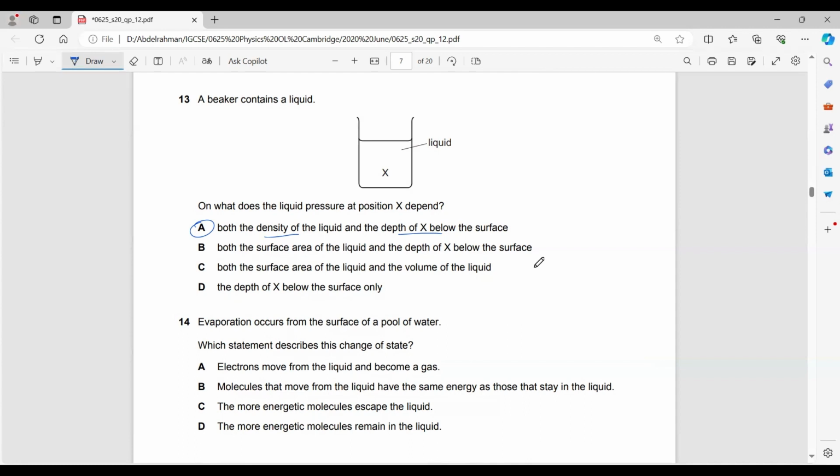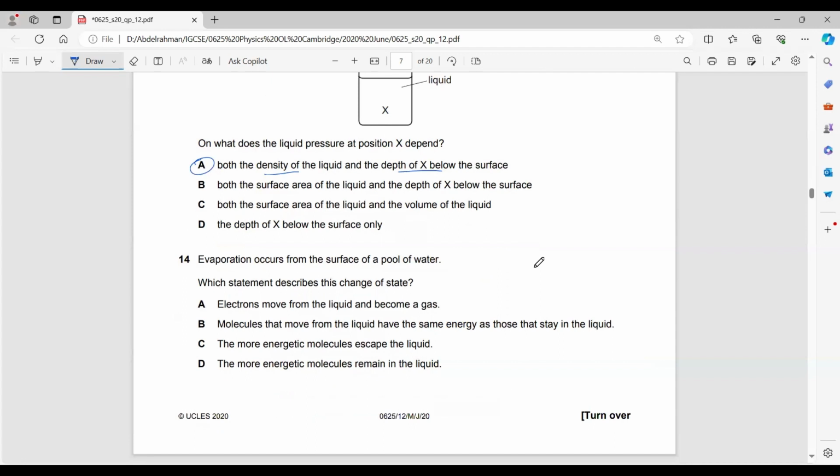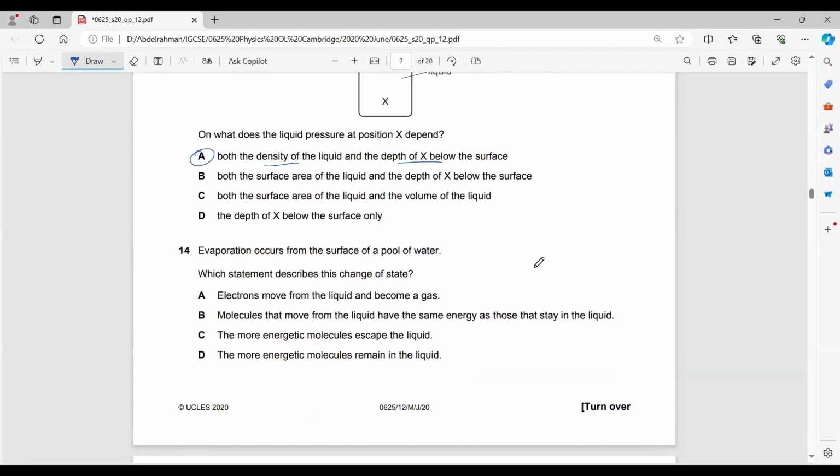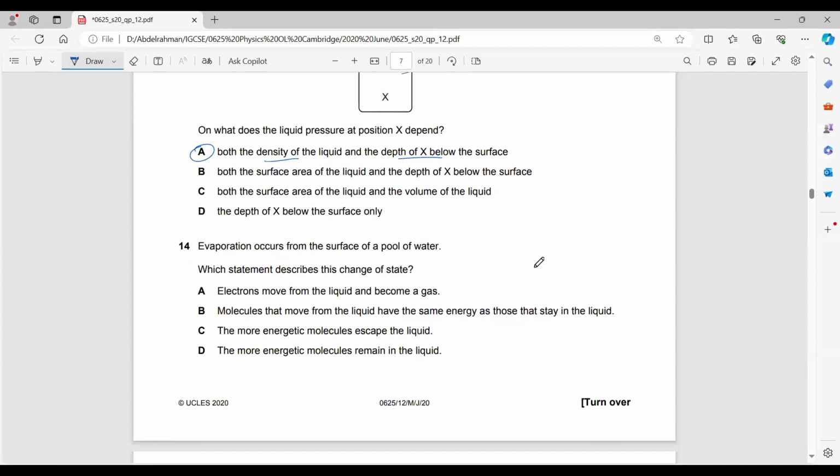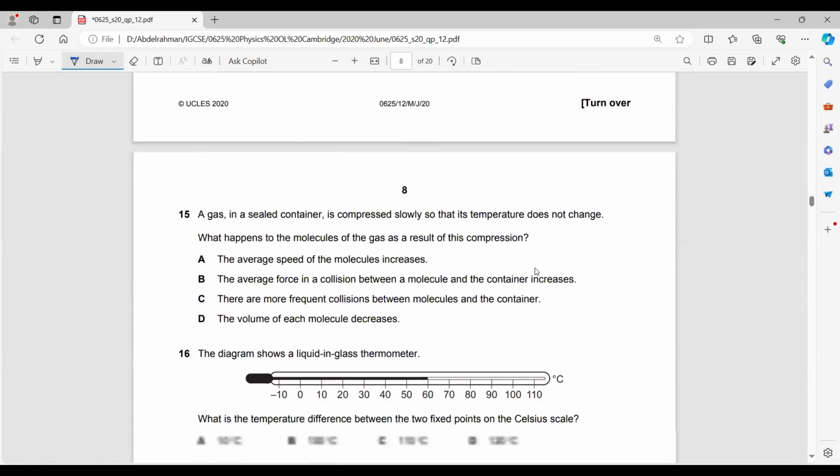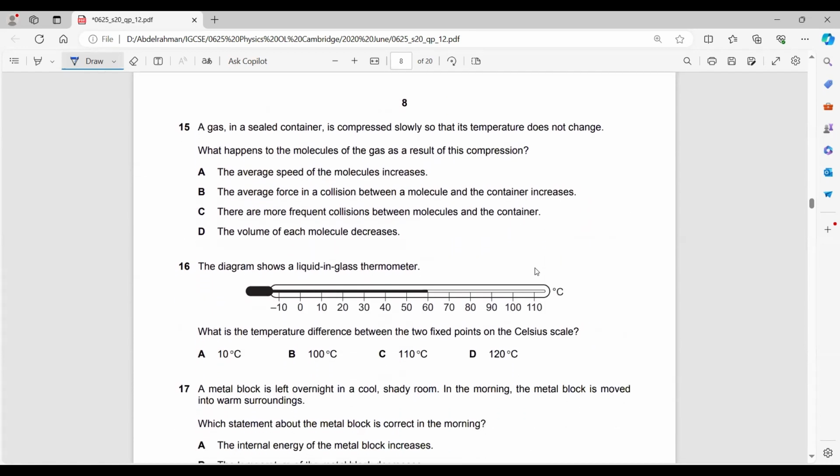Evaporation occurs from the surface of a pool of water. Which statement describes the change of state? The more energetic molecules escape the liquid. Yes, we know that the more energetic molecules escape from the surface, leaving behind the least energetic molecules.